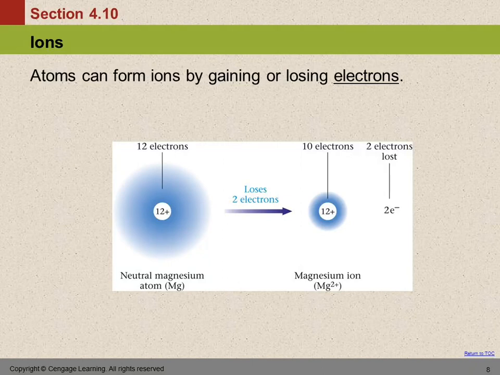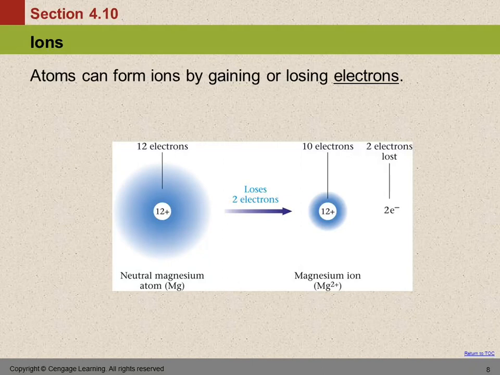The electrons are a little bit like your clothing. You can take your sweater off. You could put a jacket on. You could go barefoot. You can change what you're wearing, and that may make you look different. And yet, you are still the same person. The number of electrons can change. The number of protons cannot change.